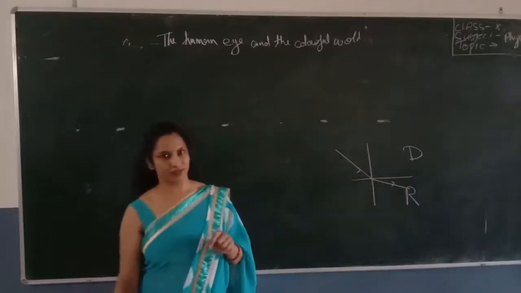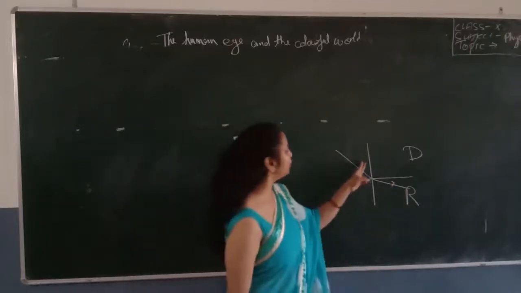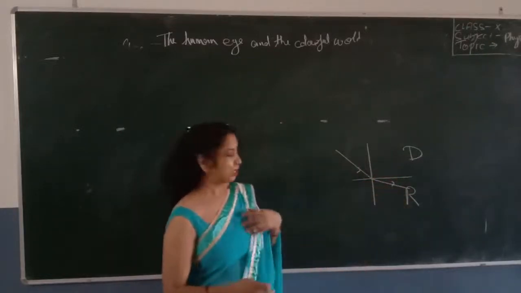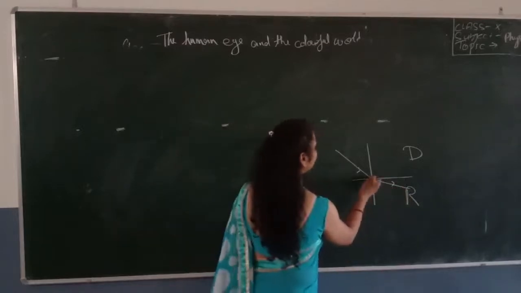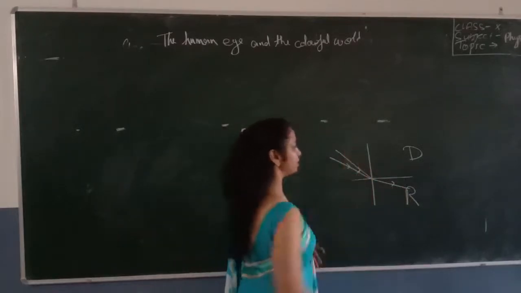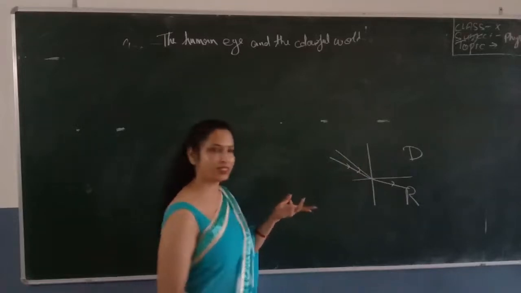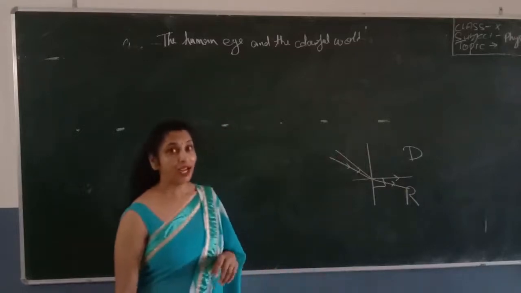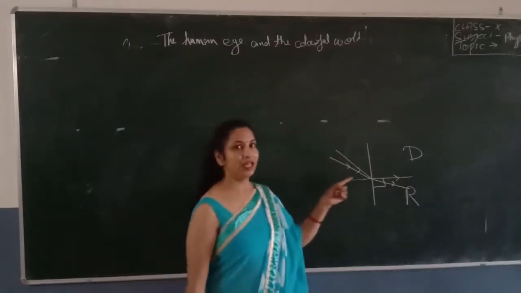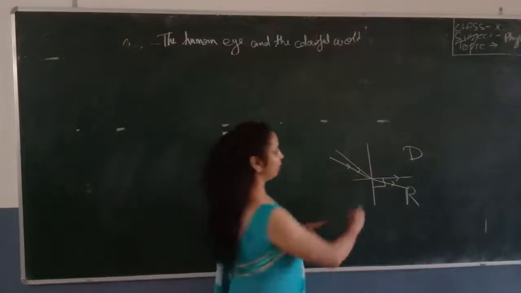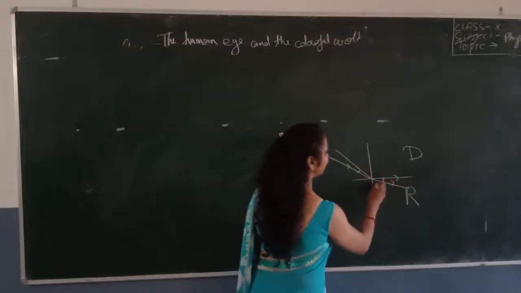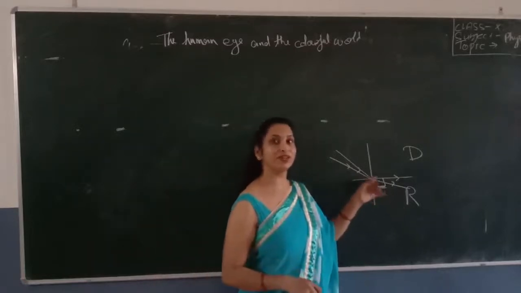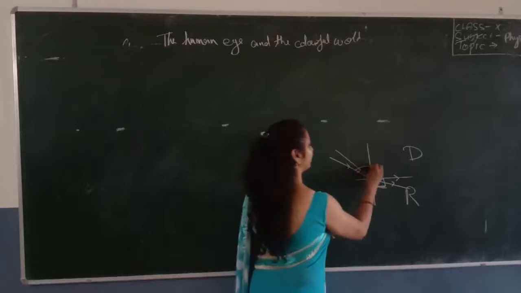Now you can imagine that if we increase the angle of incidence, the angle of refraction also increases. So at a certain level, as we increase the angle of incidence, the angle of refraction can be 90 degrees. Yes, it's possible. So this angle becomes 90. And what happens if we increase this angle further? The angle of incidence at which the refracted ray passes at an angle of 90, that is, at which the angle of refraction is 90, is called the critical angle. This is called the critical angle.